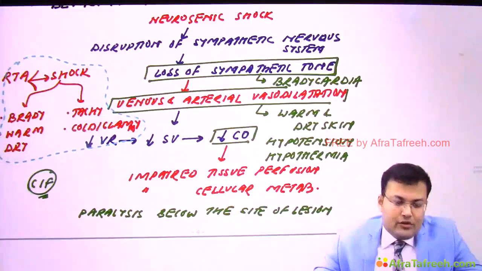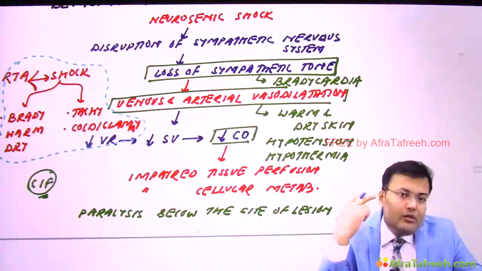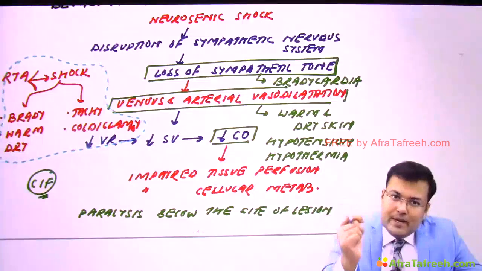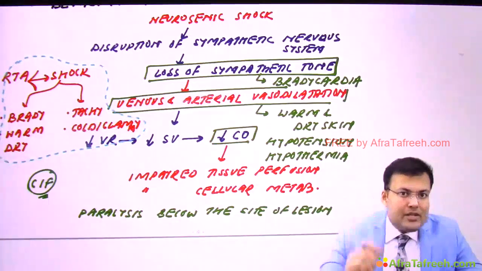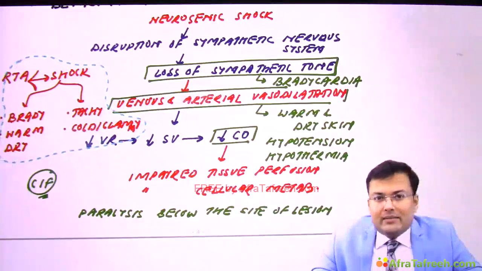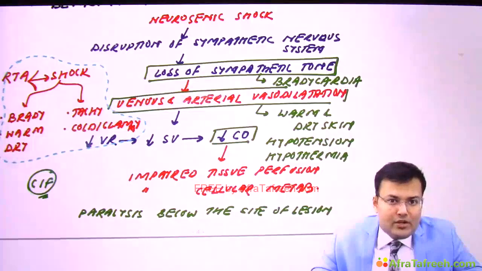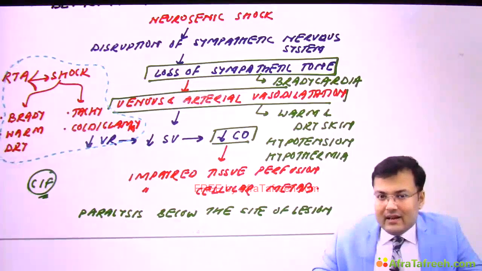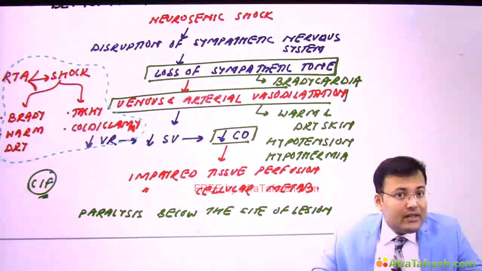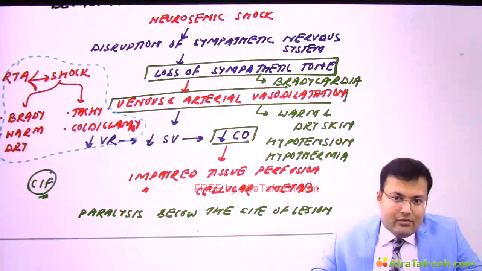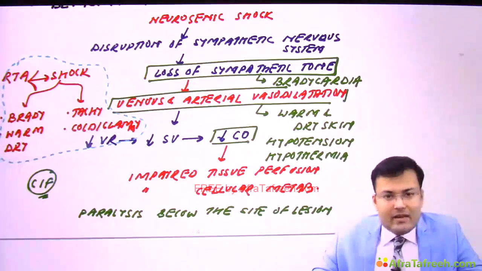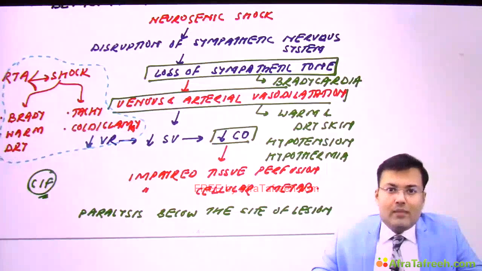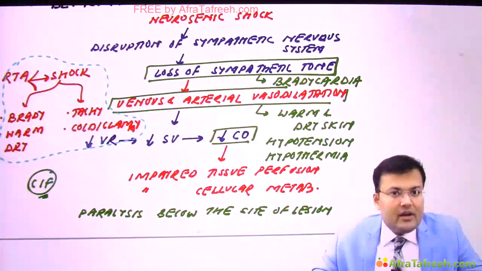Tell me the diagnosis. So if you see the first patient, because of trauma, there was neurogenic shock. Clear? Because there is bradycardia and warm and dry skin. And in the second patient, because of trauma, there is bleeding, and because of this bleeding, the patient is having hypovolemic shock. So you know that in hypovolemic shock, there is release of noradrenaline and adrenaline, and because of that, there is vasoconstriction. That's why there is cold clammy skin here. In neurogenic shock, there is loss of sympathetic tone, and that's why the patient is having vasodilatation, and that's why patients are having bradycardia and warm and dry skin. So this is the differentiating feature, and easily we can crack the correct answer in the exam.